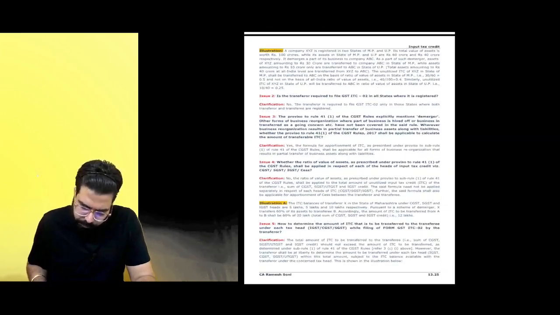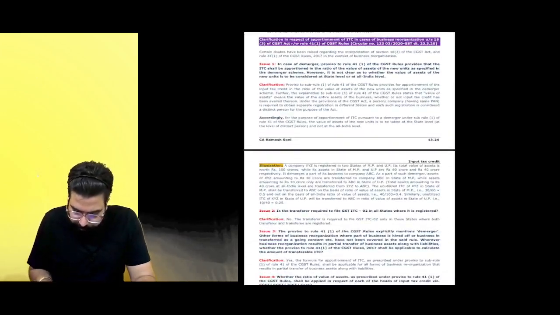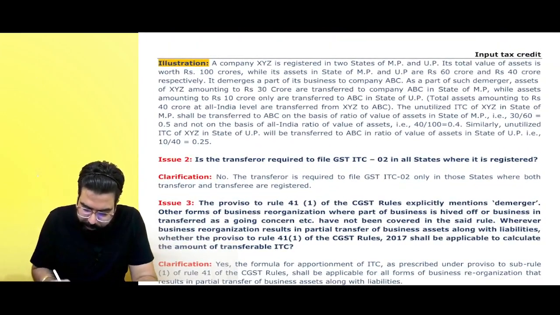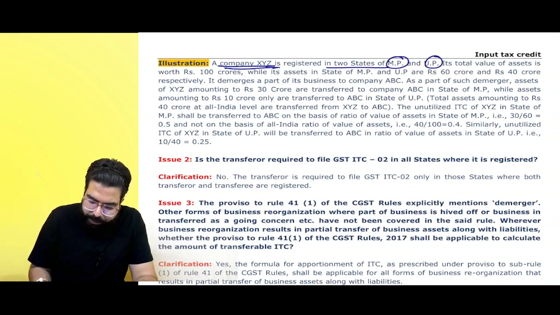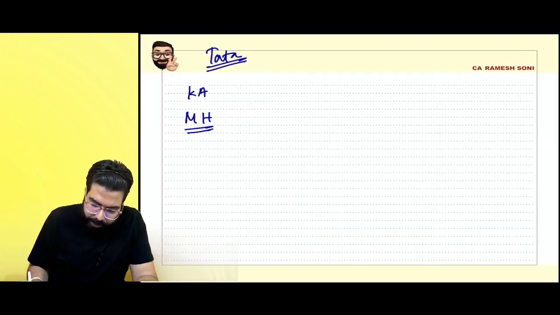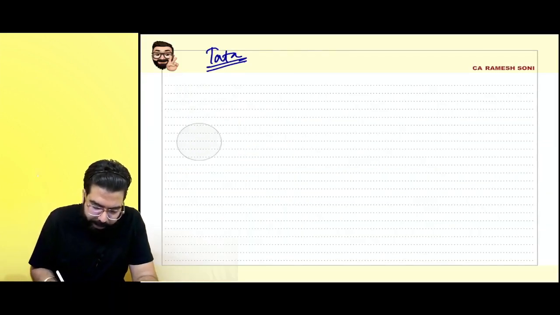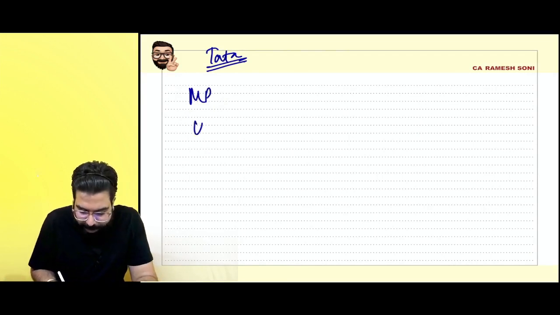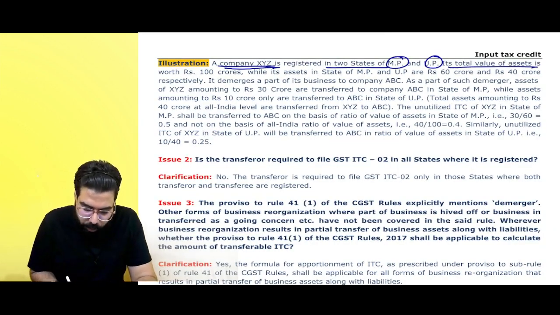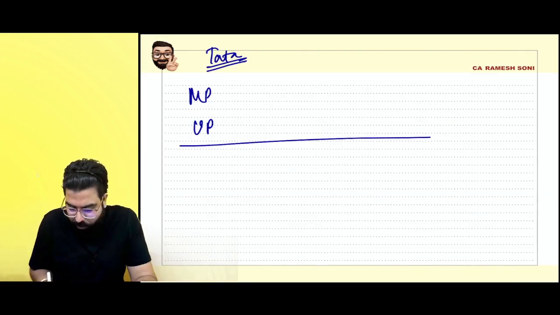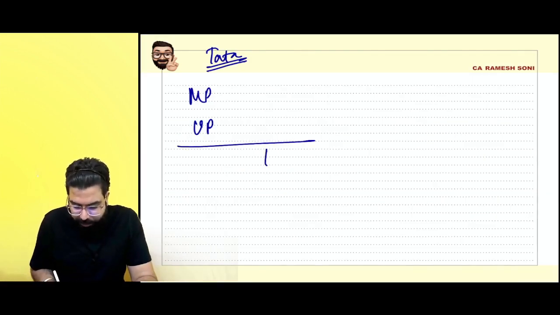So supposingly there is XYZ company which has units in MP and UP. There are two units. Okay, I will go ahead and take the same example. Then they are going ahead and telling the total assets ka value is 100 crore. What is the total assets ka value? Total assets ka value is 100 crore.